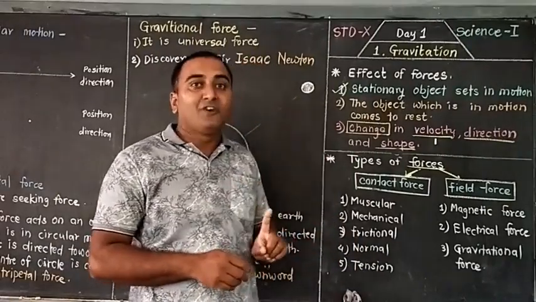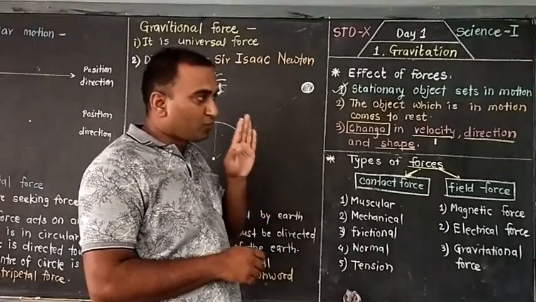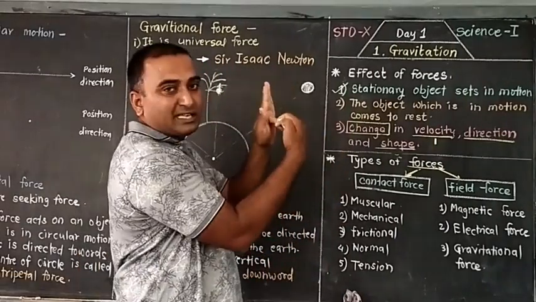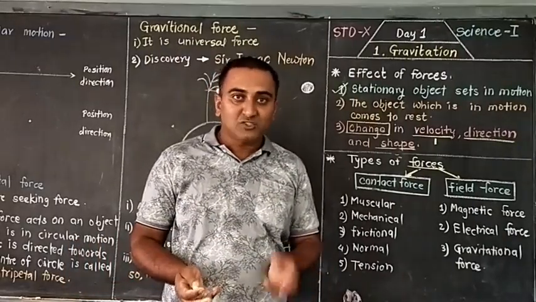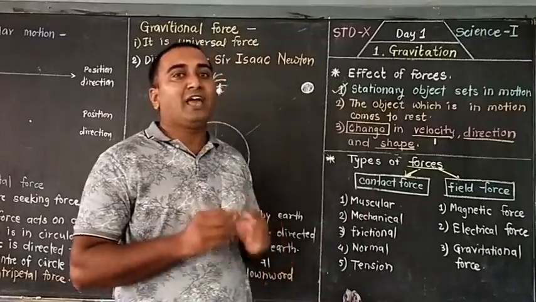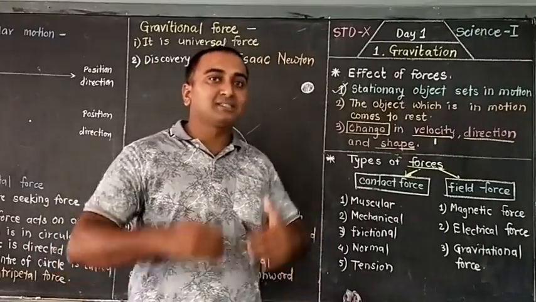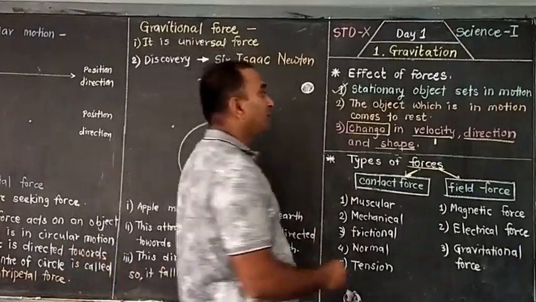But suppose you apply the force on an object moving eastward in the opposite direction, definitely its speed will decrease. That means to increase or decrease speed, to change the speed, we have to apply a force. That means if force is applied, velocity changes.